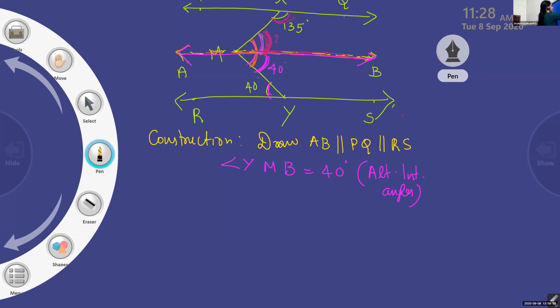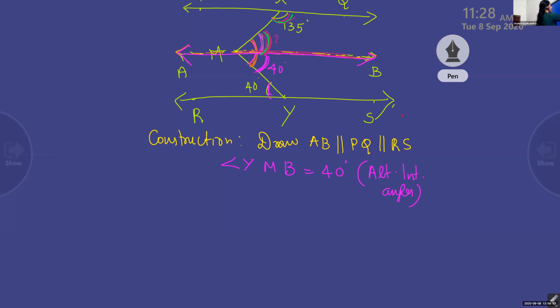So I'll give that name: angle BMX equals 180 minus 135, which is 45. Reason: interior angles on the same side of the transversal.